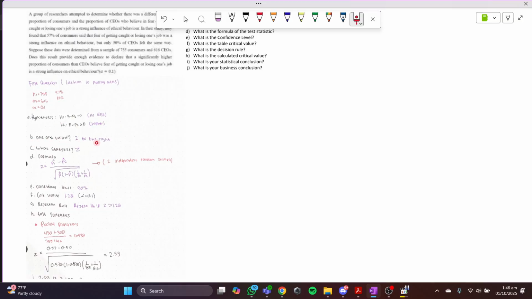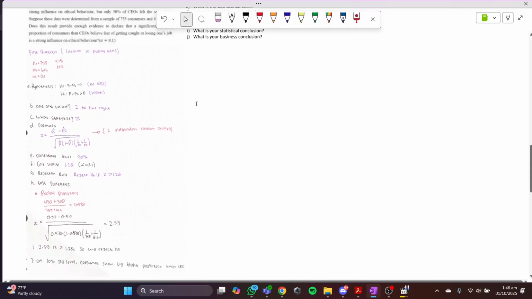Okay, so is it one tail or two tail? It's going to be one tail to the right. Sorry, it's a typo here. Should be one. And for the statistic we're going to use Z because we have two independent samples, and P1 is this one, P2 is this one, and this one here is the pooled proportion. We're going to talk about it later. The confidence interval is from this. The critical value is from the table before. Rejection rule: you reject if Z is bigger than the critical value.